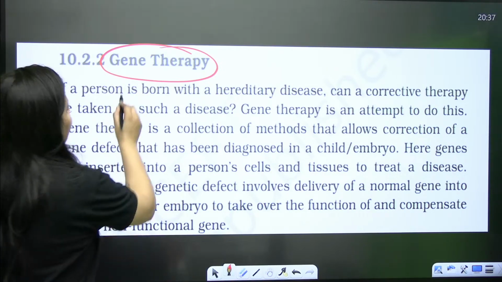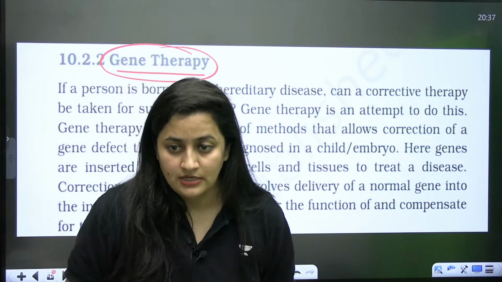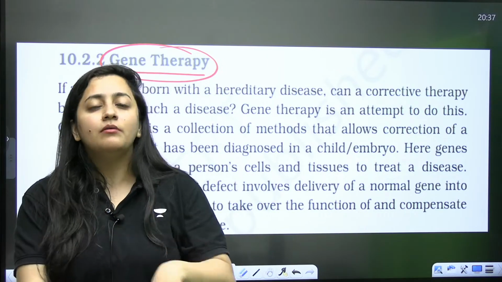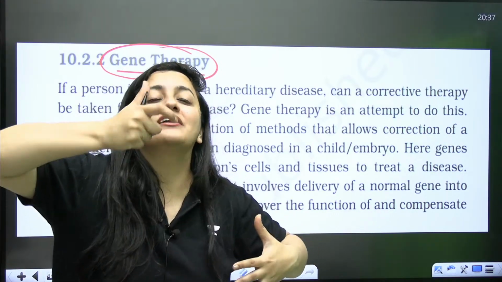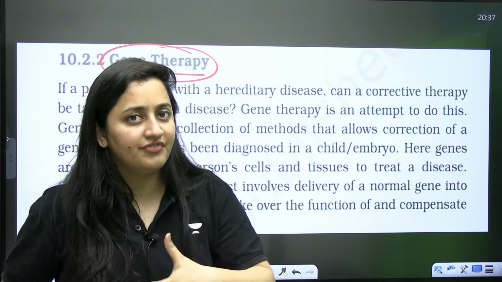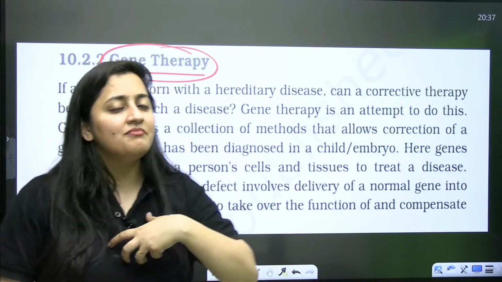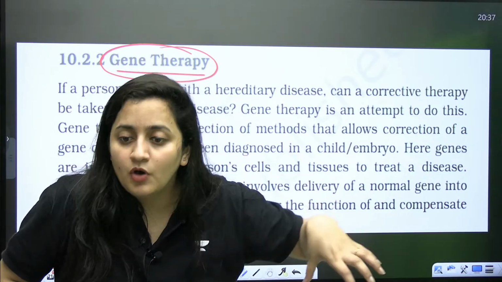Okay, so the next point is gene therapy. Gene therapy is a collection of methods. In gene therapy, we are not talking about only one technique. It is used to alter a defective gene. Let's say if in my system there is any gene which is defective, the defective gene will give me a defective protein, meaning there will be some defect in my metabolism.